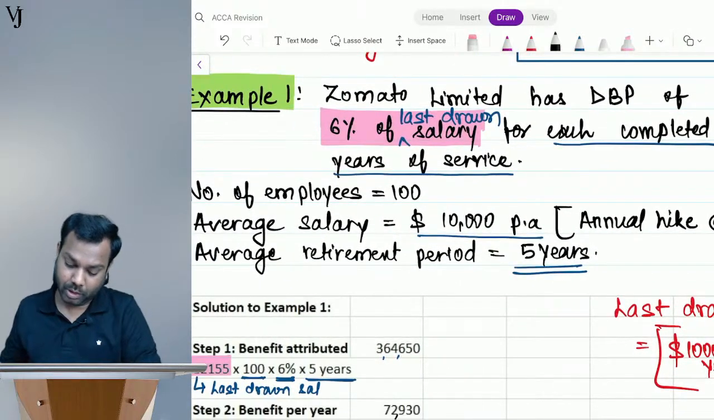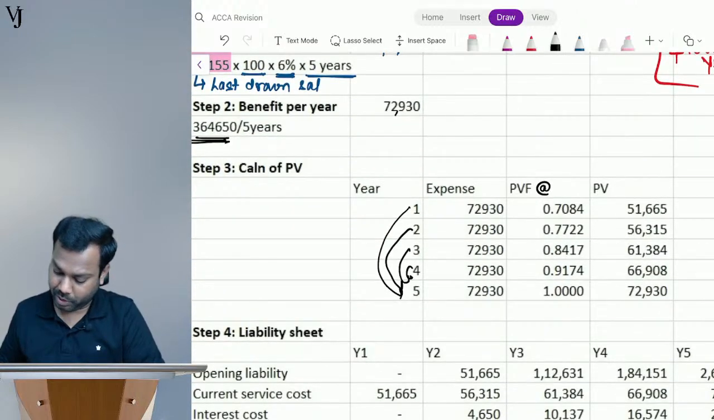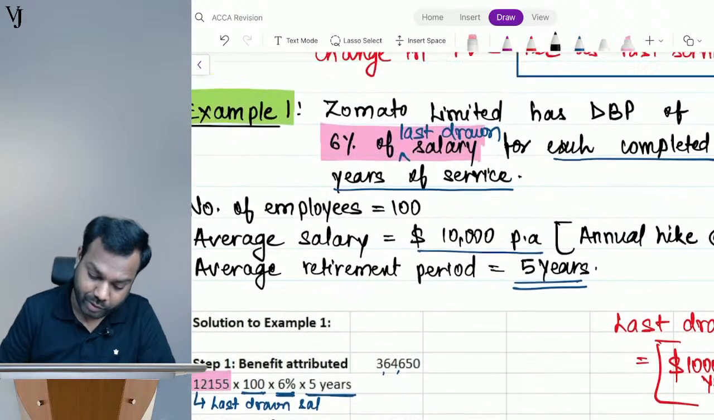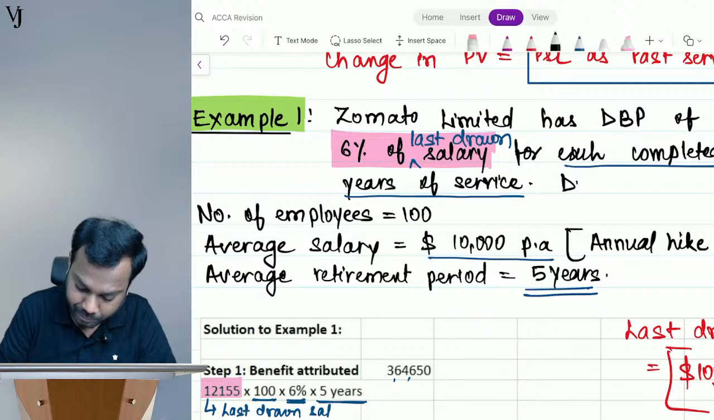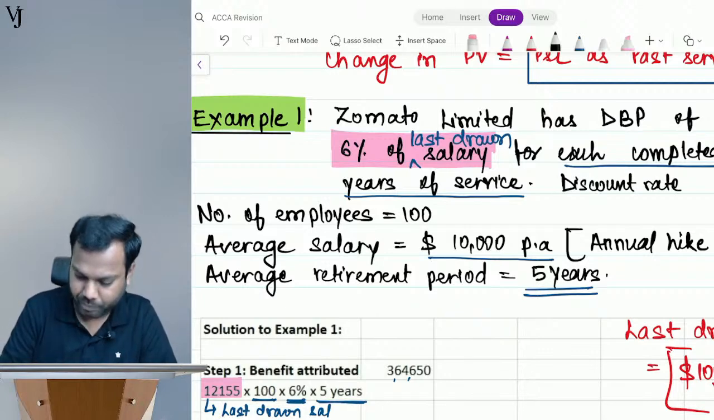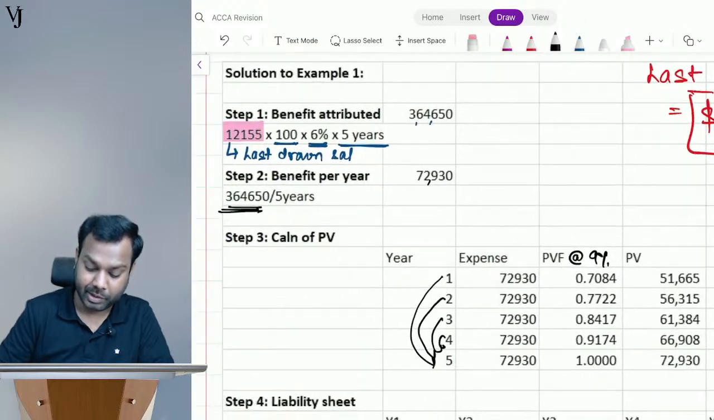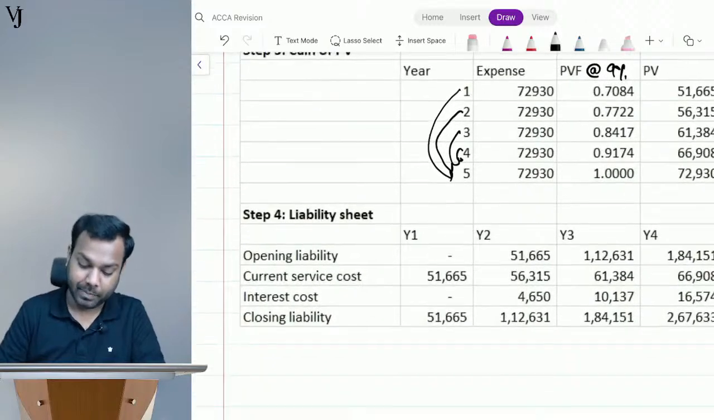No. Ideally it should be 9%, I believe. 1.09 divided. Yes, at the rate of 9%. Though I have missed giving it in the question, you can write here: discount rate is 9%. Okay. Discount rate is 9%. Now understand.